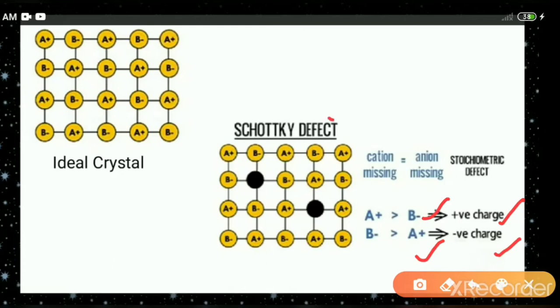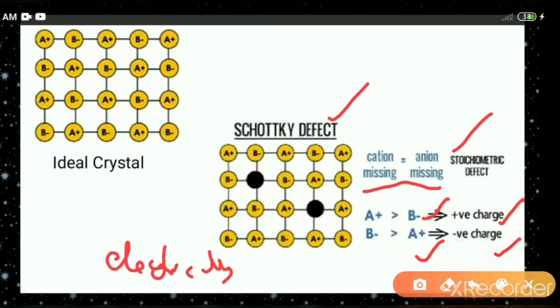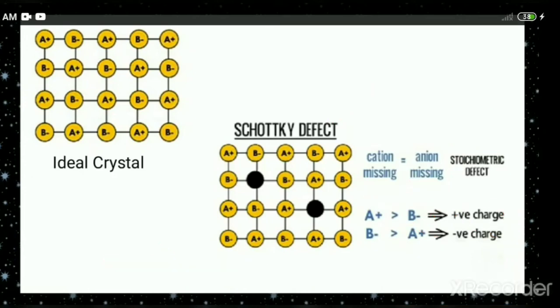But in the case of Schottky defect, equal numbers of cations and anions are missing. Therefore, the crystal is electrically neutral. That means the crystal is neither positive nor negative. The crystal is an electrically neutral crystal. Such a defect is called Schottky defect. Let us discuss Frenkel defect.